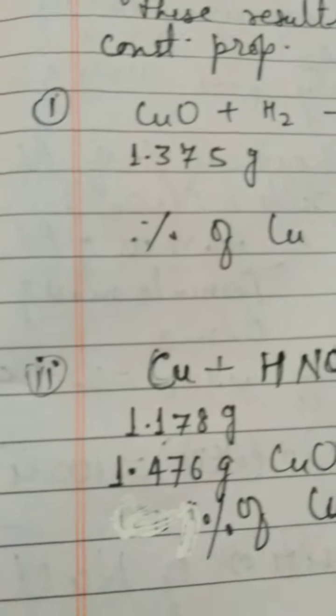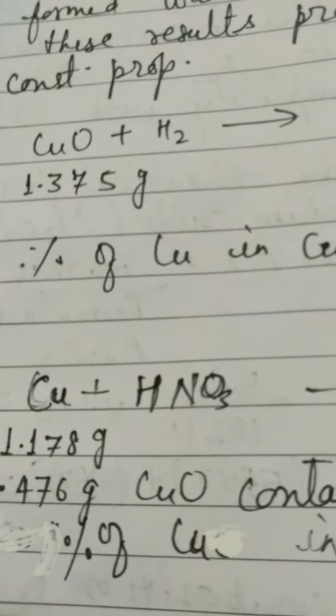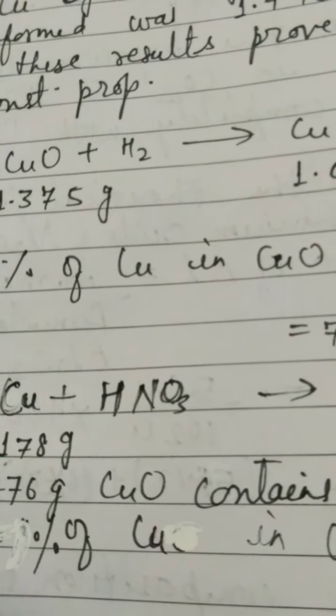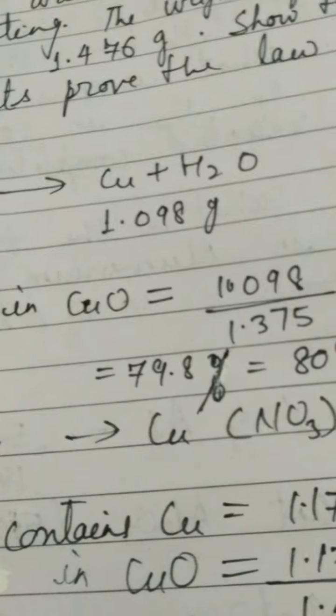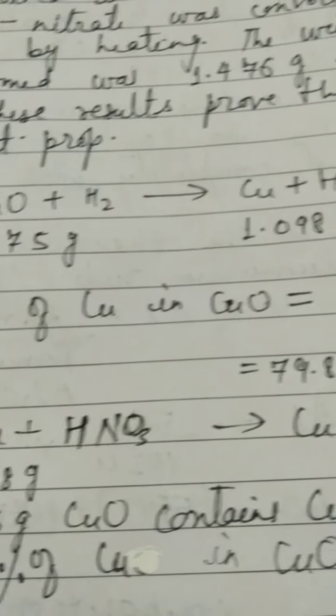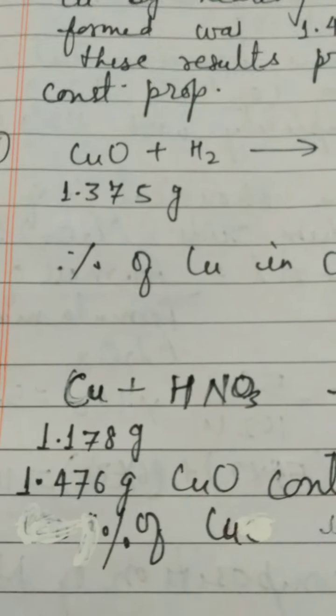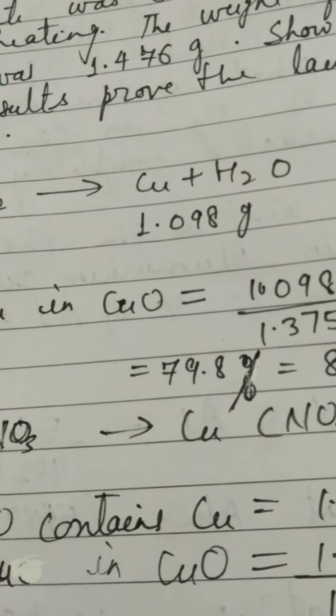The first step will be to write the first chemical reaction in which the reduction has been done. Cupric oxide plus hydrogen, this is the chemical reaction, reduction, and it is getting reduced to copper plus water, because the H2 will react with oxygen and it will convert into water. What is the initial mass? 1.375 gram provided in the question. And what is the final mass of copper? It is your 1.098 gram.